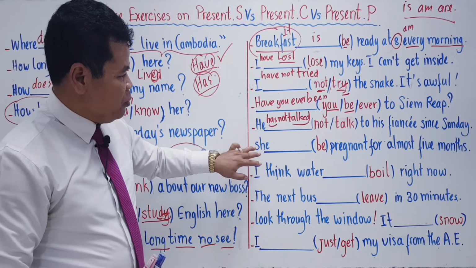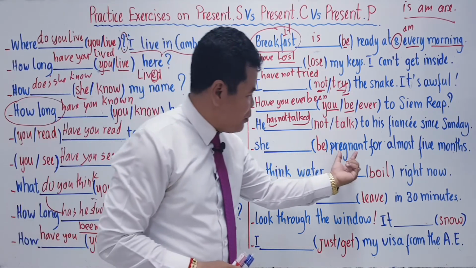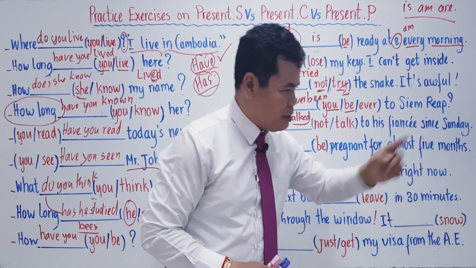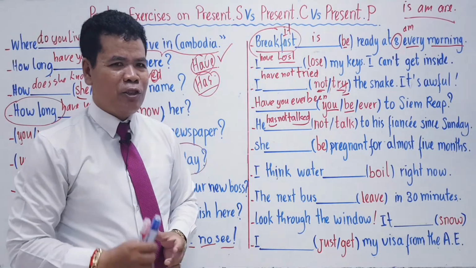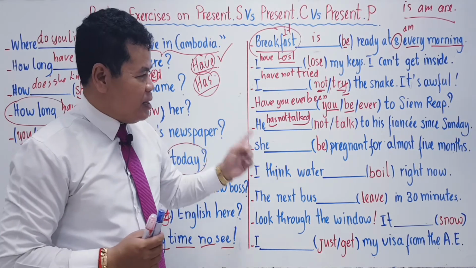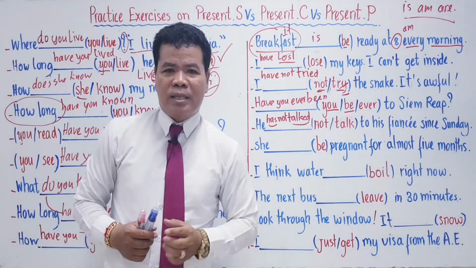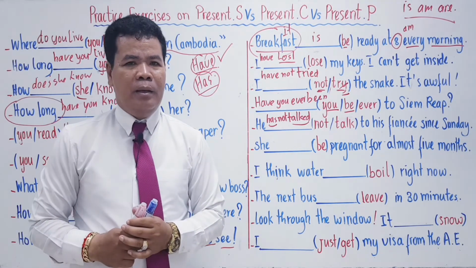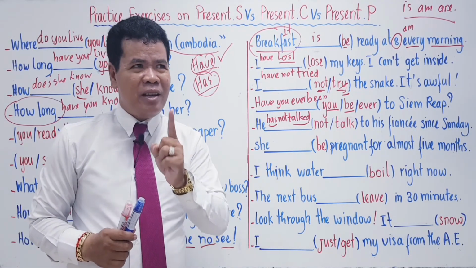Another example. She pregnant for almost 5 months. Try to see the sentence by looking at the keywords. Sometimes the whole meaning of the sentence, sometimes you think about the nature.